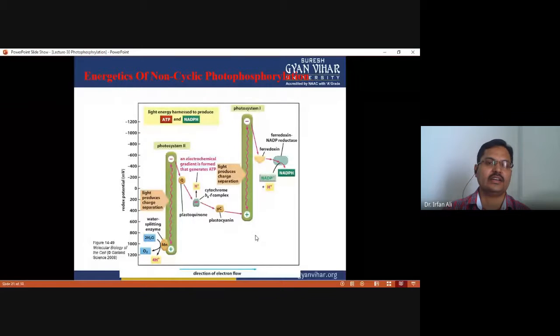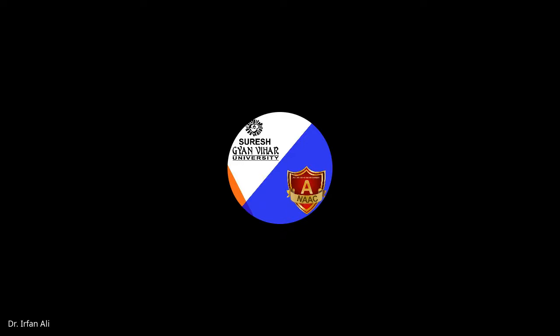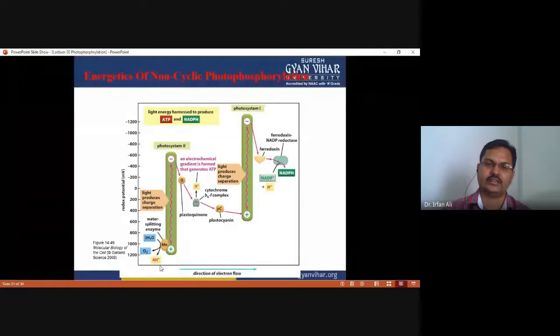At photosystem second, there is the facility to produce oxygen. So this oxygen comes from water, not carbon dioxide.